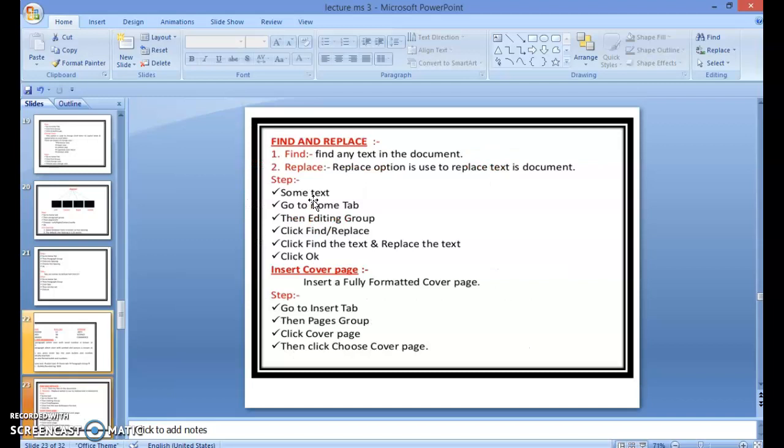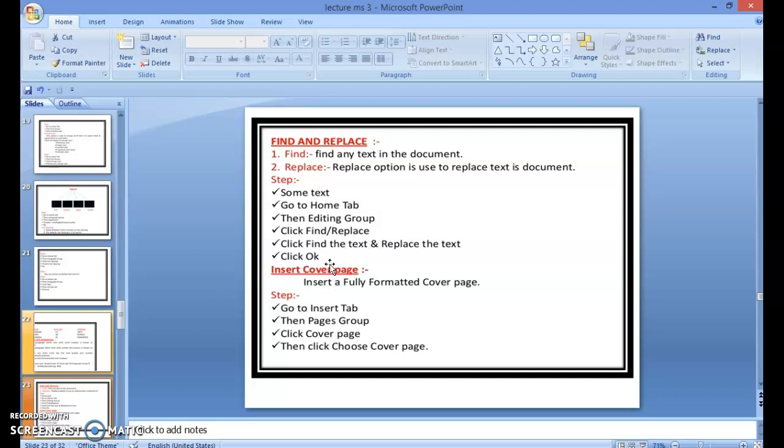Then Find and Replace. The Find command finds any text in the document. The Replace option is used to replace text in the document. First of all, we write some text. Go to Home tab, then Editing group. We are going to click the Find and Replace command. Click Find, enter text, replace the text, click OK.